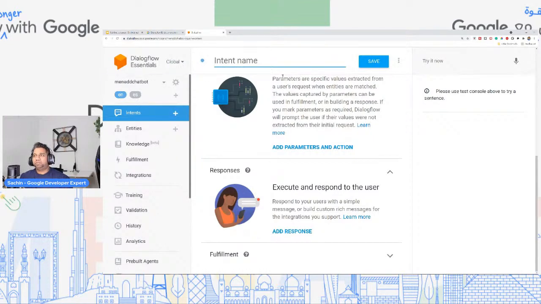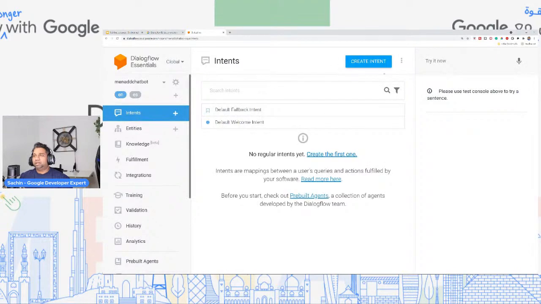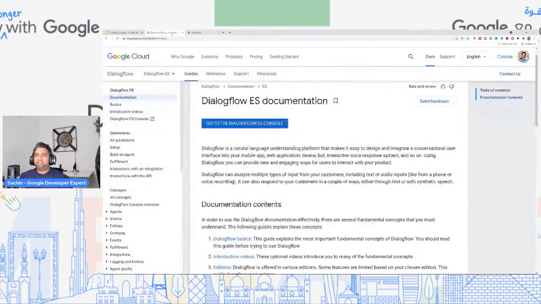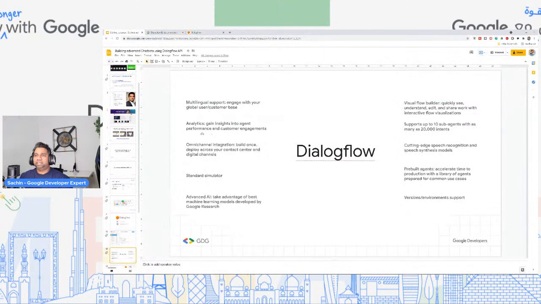Okay, so I hope everyone understands that specific concept. So that's multilingual support. The next thing, analytics. Yeah, we can go through that later. Omnichannel integration: build once, deploy across your contact center and digital channels.